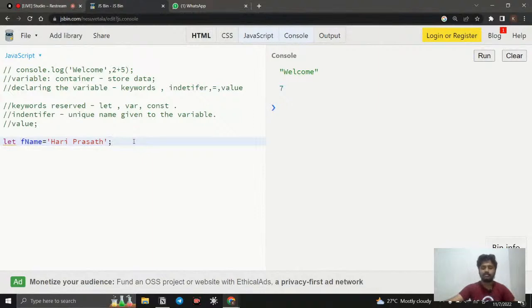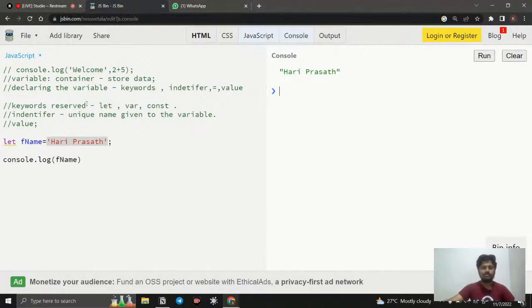I need to know whether the container is successfully created or not. How can we do that? That is why we have the console, to debug whether something is created or not. We have console.log, and whatever we give inside it is going to be displayed. If I call that container, it is going to display the value inside the container. If it displays Hari Prasad, the variable is successfully created. If I click it, you can see my name is displayed, which means it is successfully created. So this is creating a variable.